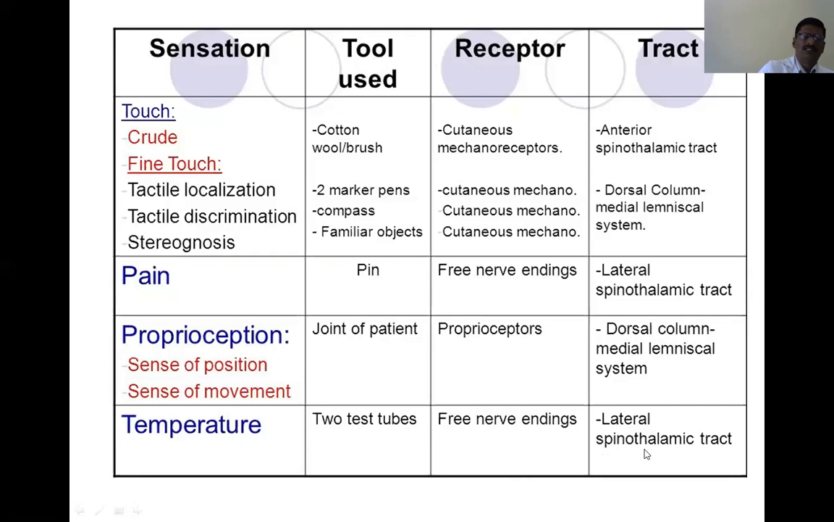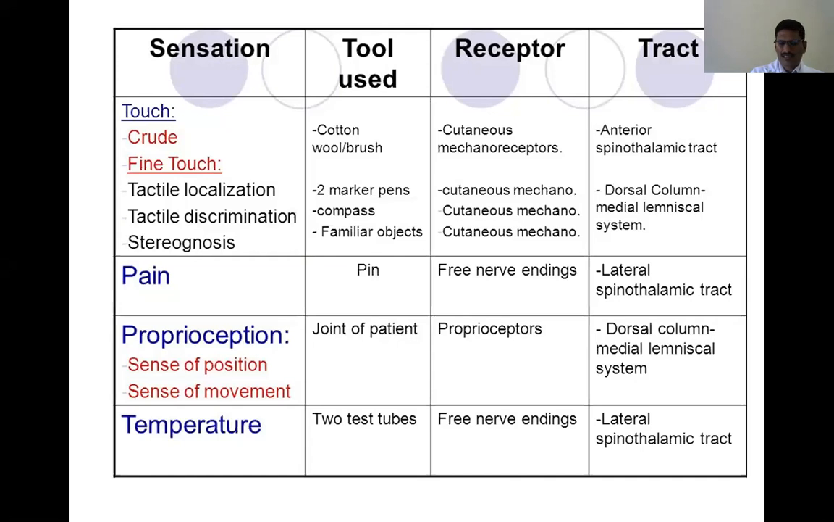Whenever there is a lesion, the effect will be seen on the opposite side, 1 or 2 segments lower than the level of lesion, because of the oblique crossing. Temperature is very easily tested by keeping the test tubes containing cold and hot water and simply touching different parts with the eyes closed. They will be able to identify whether the sensation is hot or cold. You make a note of it. You have to do it at different parts, as many dermatomes as possible, and compare both sides. That is, bilateral examination always has to be carried out.